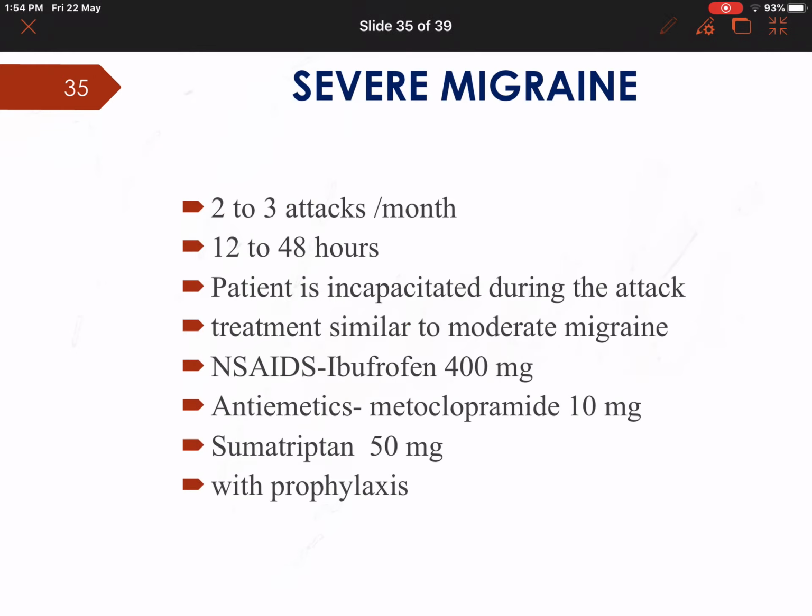Severe migraine, how do we treat severe migraine? That is more than 2 to 3 attacks per month lasting for 12 to 48 hours and the patient is completely incapacitated. He is unable to do his routine activities. In such a case, we need to give treatment similar to that of moderate migraine, but along with prophylaxis.